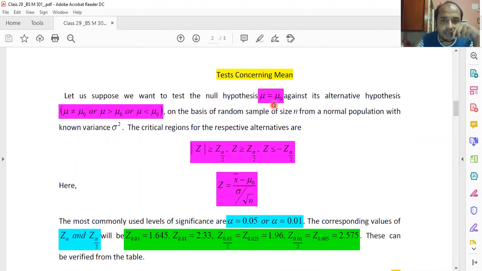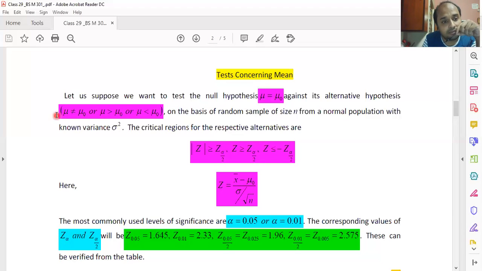So we first of all decide our null hypothesis and alternative hypothesis. At this juncture, you can ask me one question: why aren't you selecting these statements as null hypothesis and that as alternative hypothesis? The answer is that when we test something, the test is conducted under the assumption of null hypothesis.